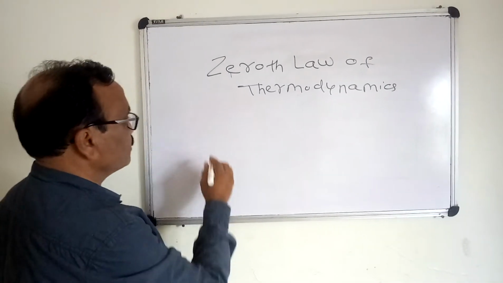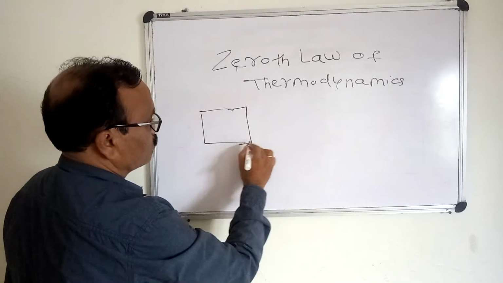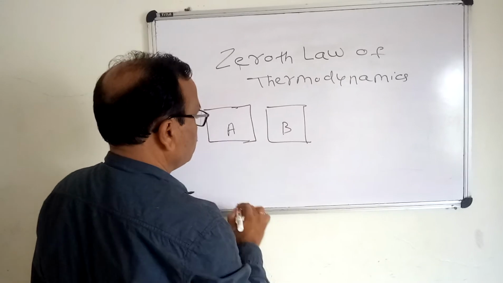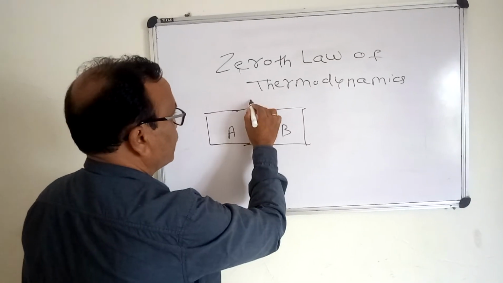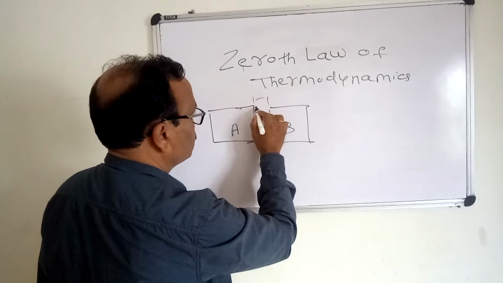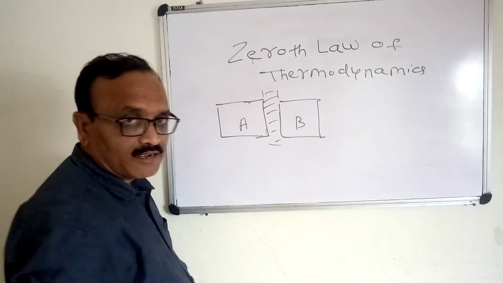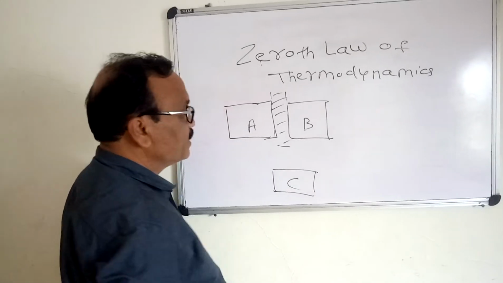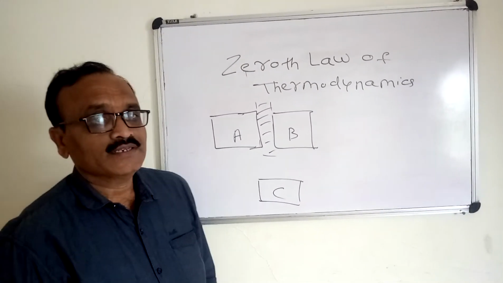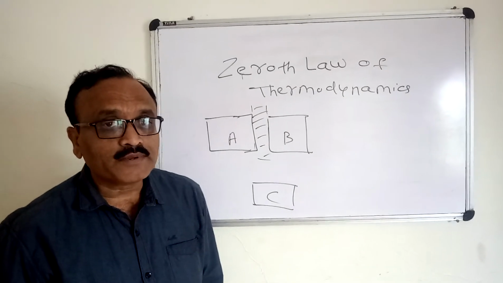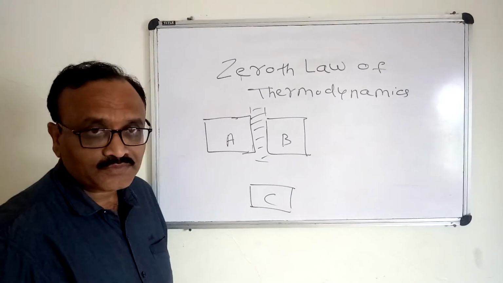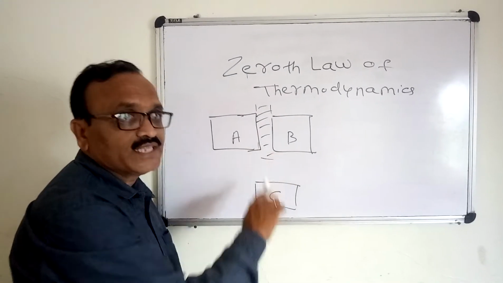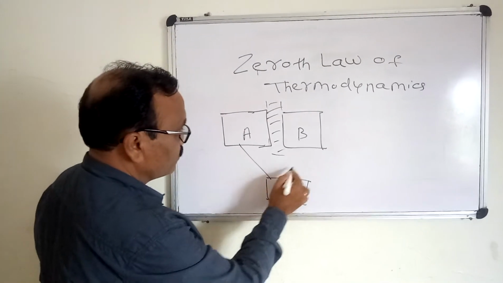Now let us consider two systems, system A and system B. These are separated by an adiabatic wall, and there is a third system called C. If the two systems are separately in thermal equilibrium with the third system C, then both systems are in thermal equilibrium with each other.